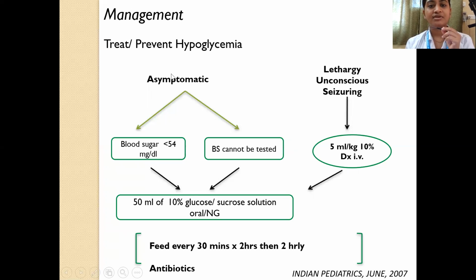If the child is asymptomatic, however, then you need to check the blood sugar. If the blood sugar is less than 54, then you have to go for 50 ml of 10% dextrose or sucrose solution orally or through NG feed. If the blood sugar cannot be tested, then also assume that the blood sugar is less than 54 and give this. And with this, you have to also start antibiotics because infections can cause hypoglycemia. And also you have to start feeding of the child. So you have to keep on feeding the child every 30 minutes for the first 2 hours and then every 2 hours.